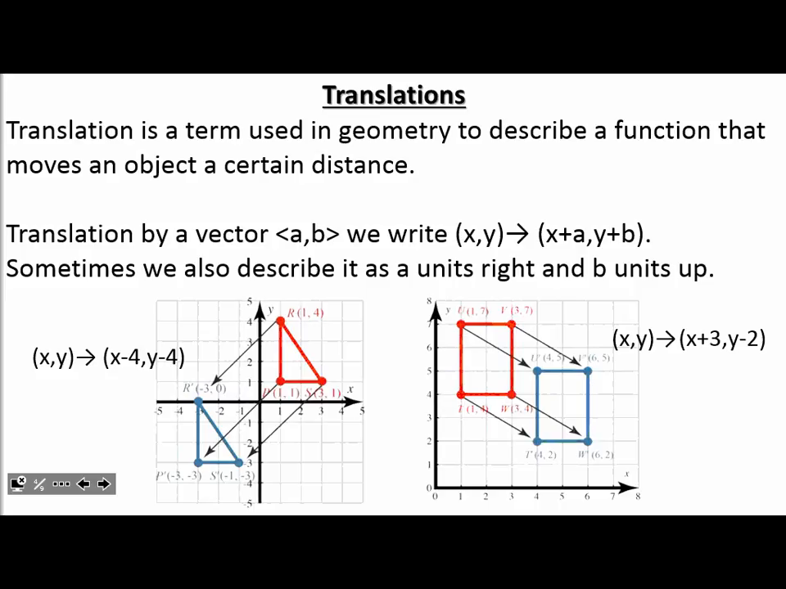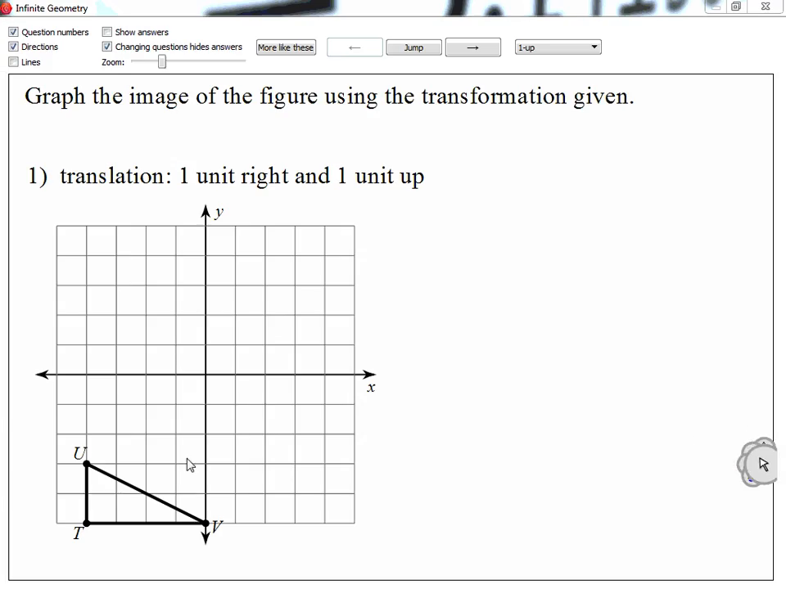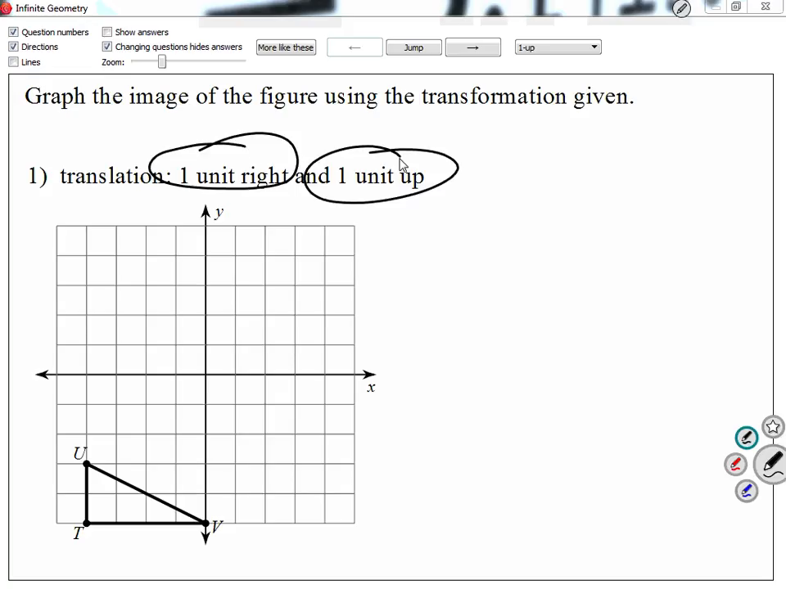Now that we have this, let's take a look at our worksheet. We're going to continue transformations later, but let me close this here. Sometimes I will write it down like this. So first it says graph the image of the figure using the transformation given. Translation, 1 unit right and 1 unit up. And it asks me to graph it. So I want to look at my picture. I'm going to look at my corners. There's 3 of them. Move every corner 1 unit to the right and 1 up.